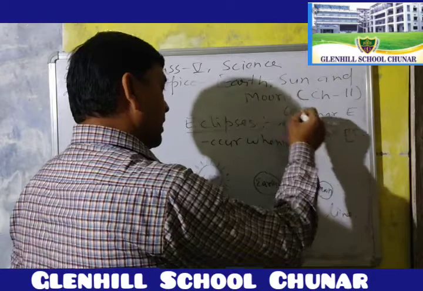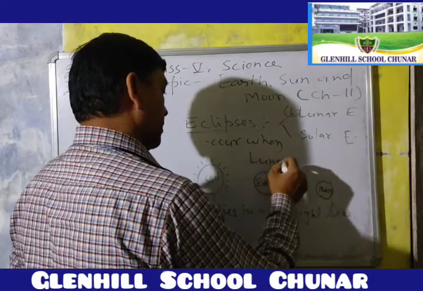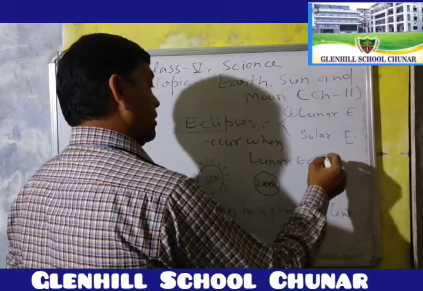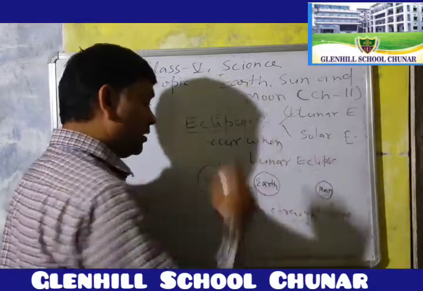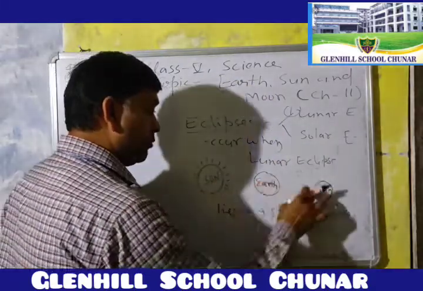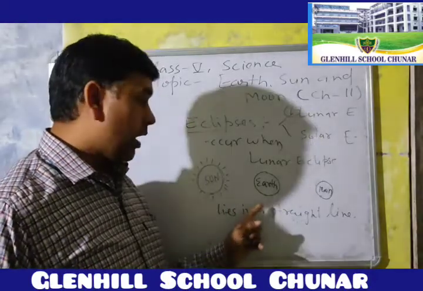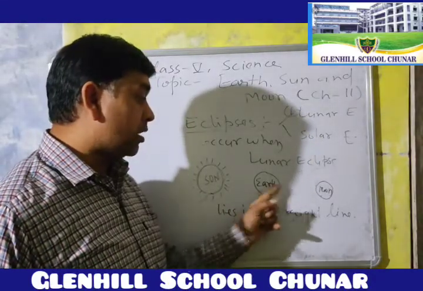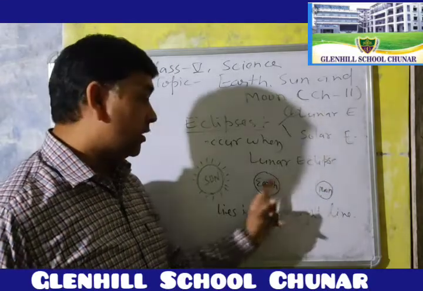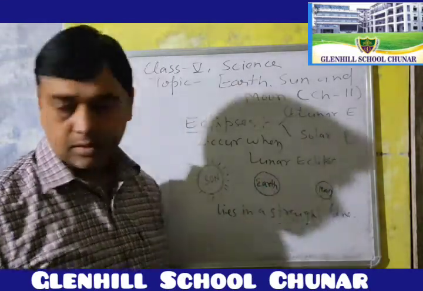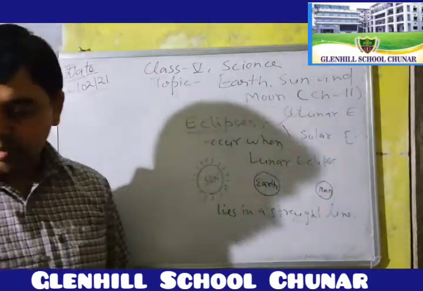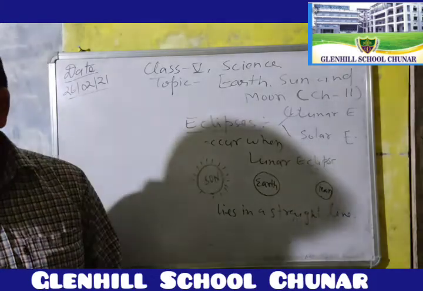First is the lunar eclipse. When the earth comes between the sun and the moon and casts its shadow on the moon, it is called a lunar eclipse.